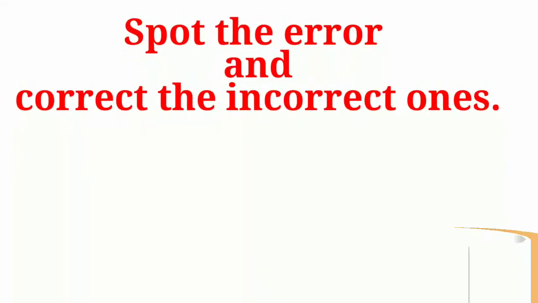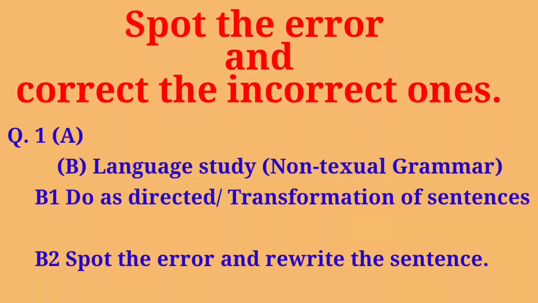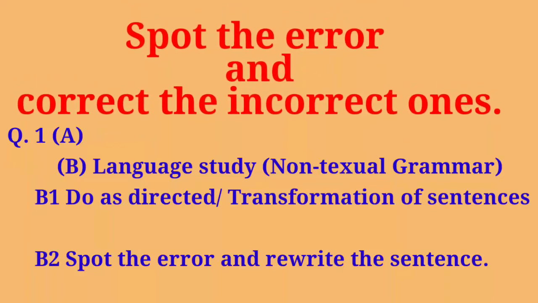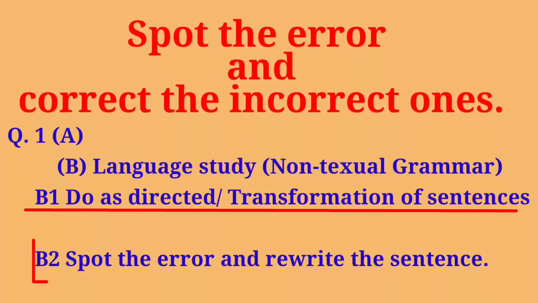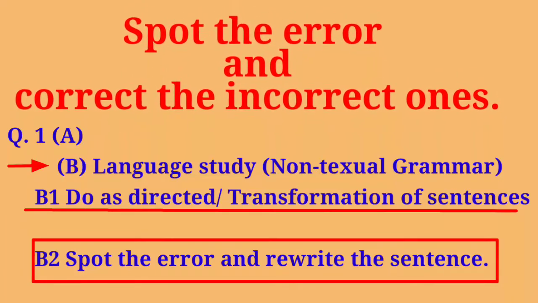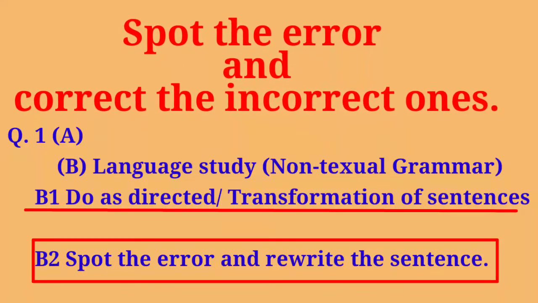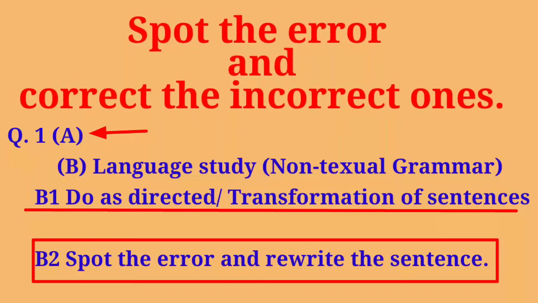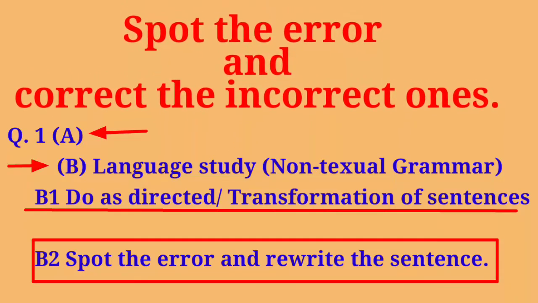Students, in the activity sheet, in question number 1, you will have two sub questions A and B. In B, you will again have two sections, first and second. In the second one, you will have one sentence where there will be an error or mistake. You are expected to find out that particular mistake, correct the sentence and rewrite it.